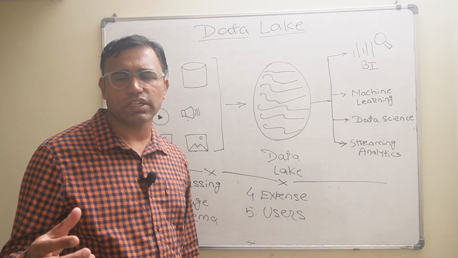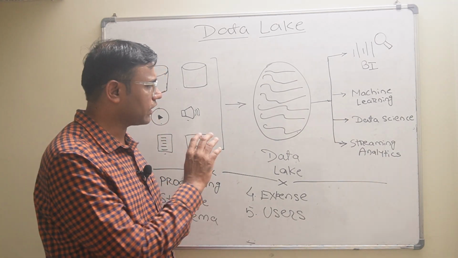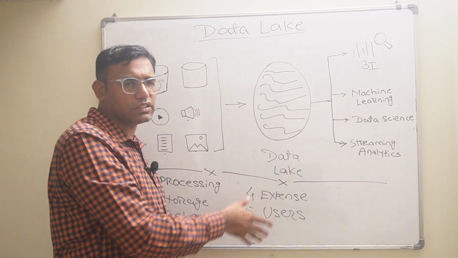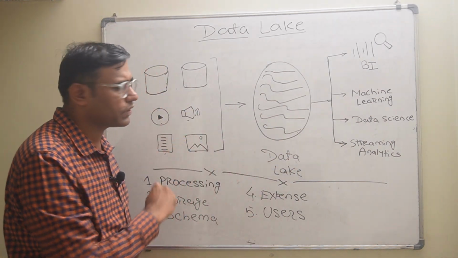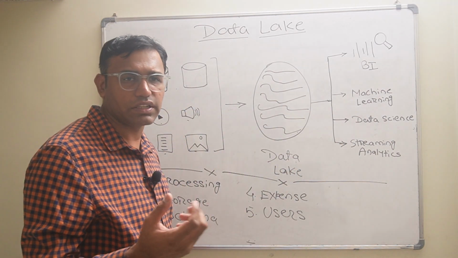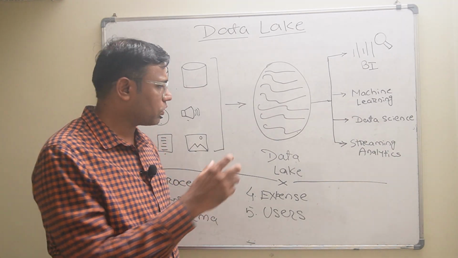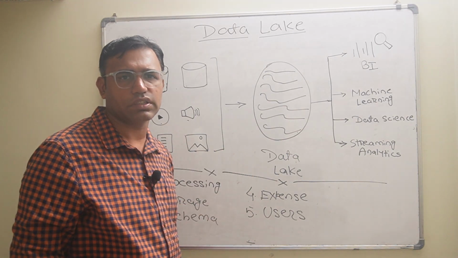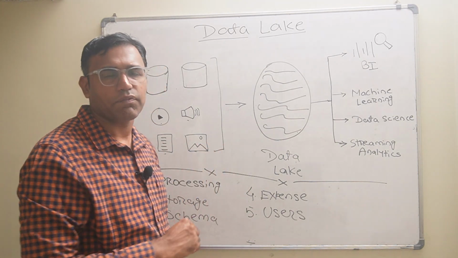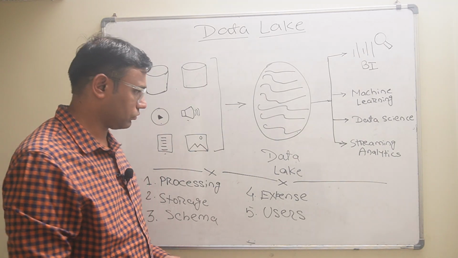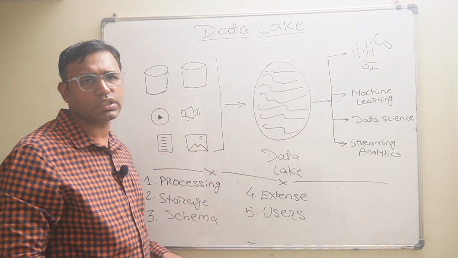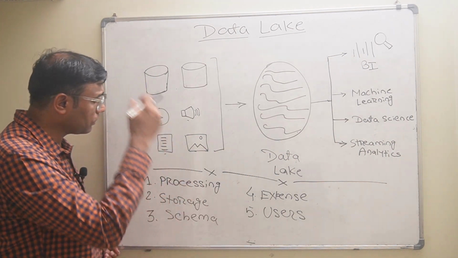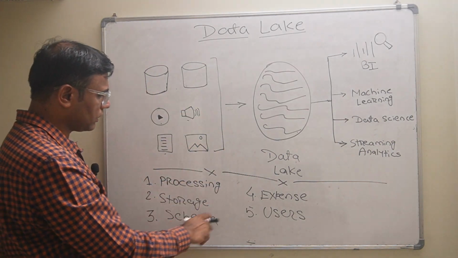So in data warehouse the data storing will take time, but in data lake the data storing will not take that much time because first of all data is collected and then it is stored. So this is the advantage of data lake, that data retrieval is very fast because schema is not decided. Data will be taken, collected and stored in data lake. And then expense for storing is also low as compared to data warehouse. So we will discuss the data lake in terms of these 5 points.